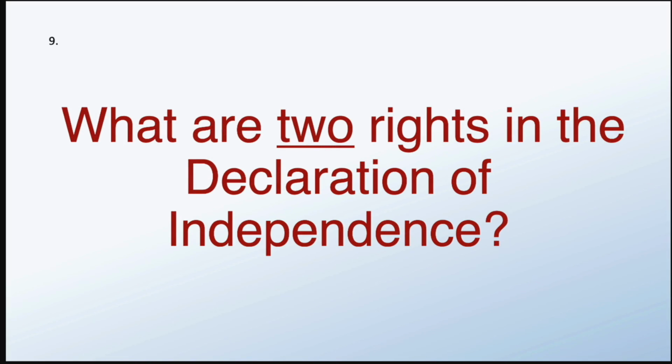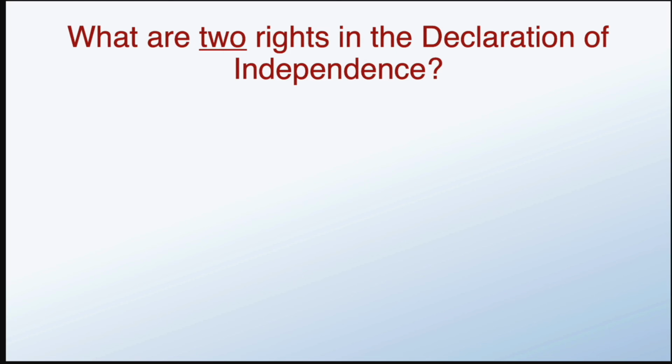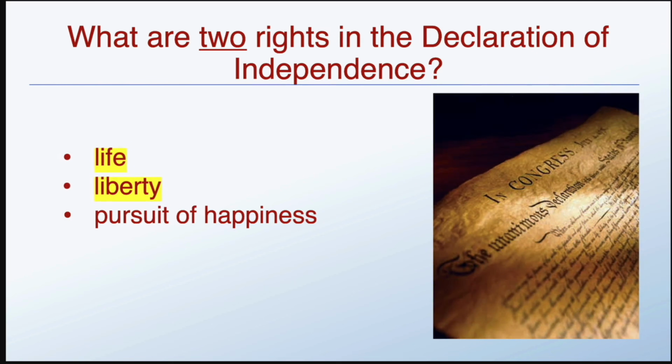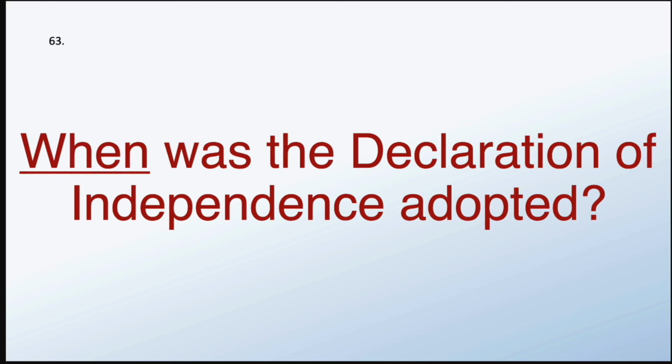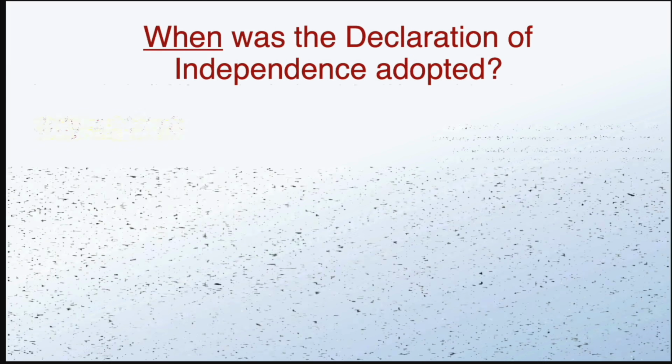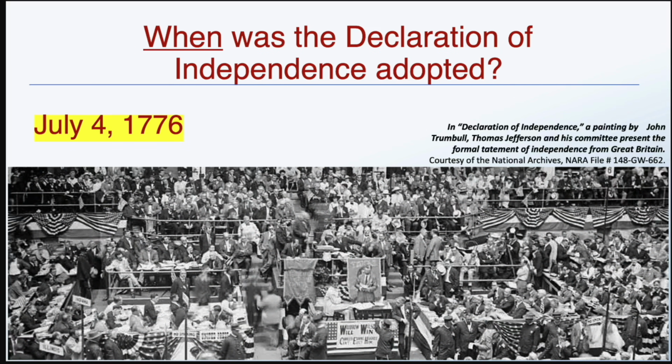What are two rights in the Declaration of Independence? Life and liberty. When was the Declaration of Independence adopted? July 4th, 1776.